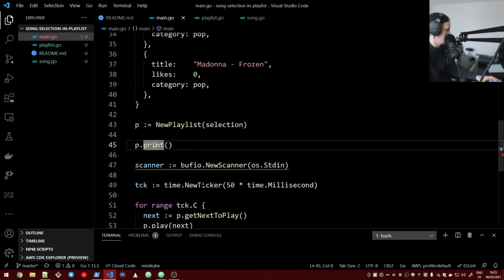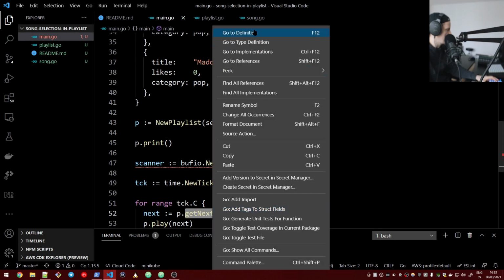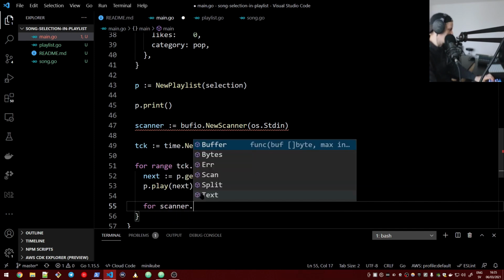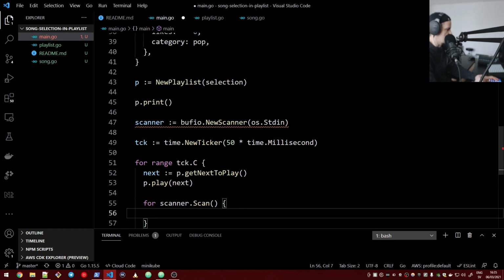We have then created a method that gets us the next song to play. So what we need to do right now is to ask the user, do you like this song that it's playing right now, or do you not like it? So let's try to simulate that. For scanner.scan, this will give us the input of the user.